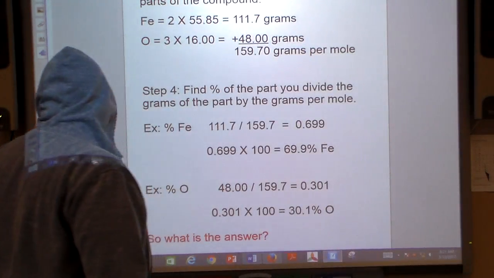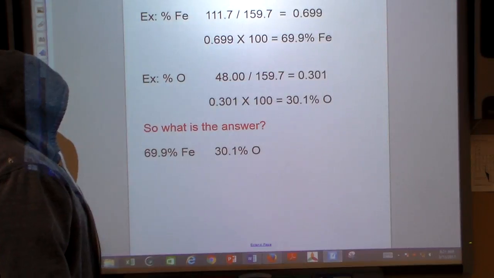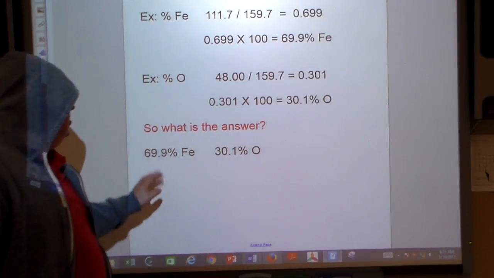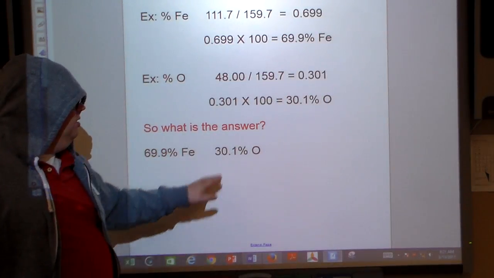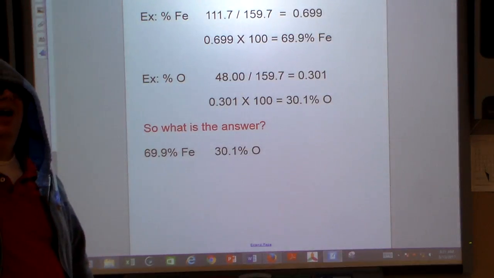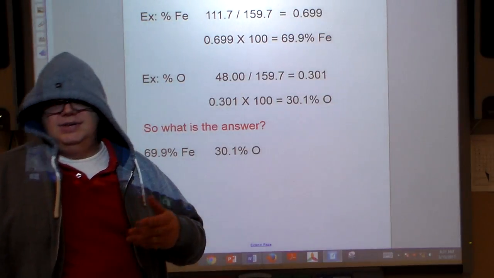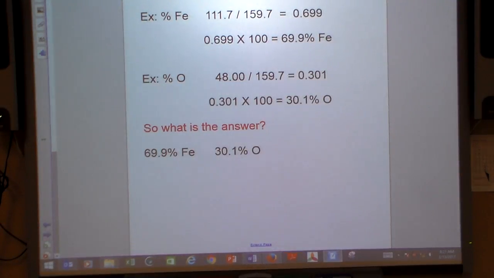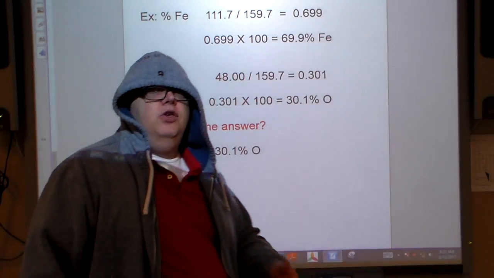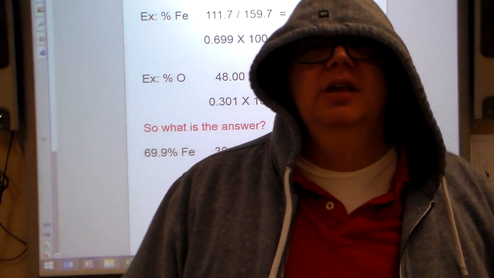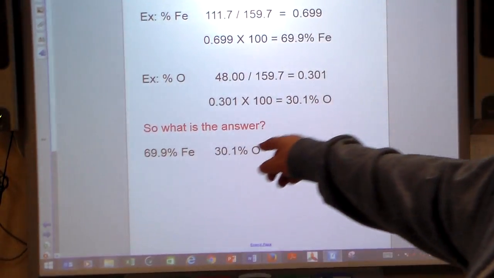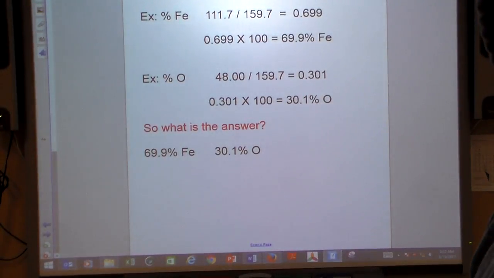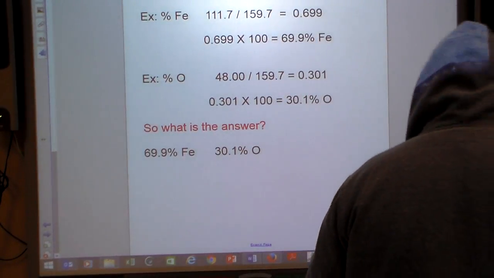So, I put it in red. What is the answer? Our answer, ladies and gentlemen, is 69.9% iron, 30.1% oxygen by mass. That's the composition. And in this case here, if you add up the percentages, check it, you got 100. That's how it works out.